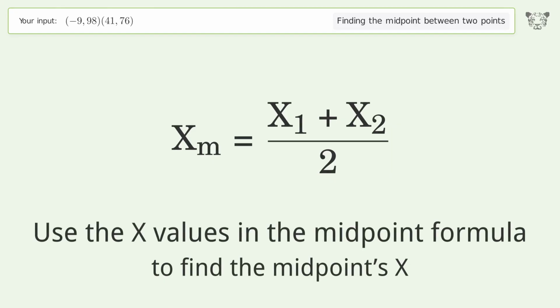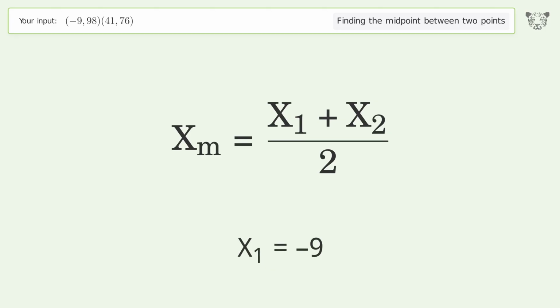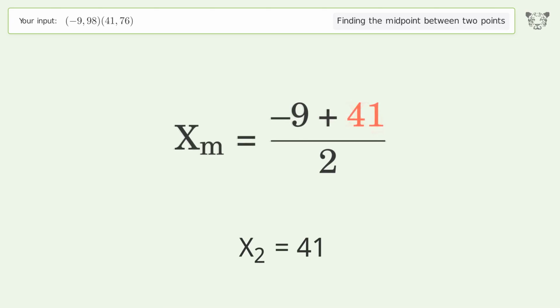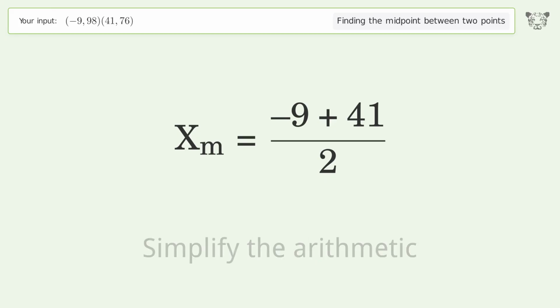Use the x values in the midpoint formula to find the midpoint's x. x1 equals -9. x2 equals 41. Simplify the arithmetic.